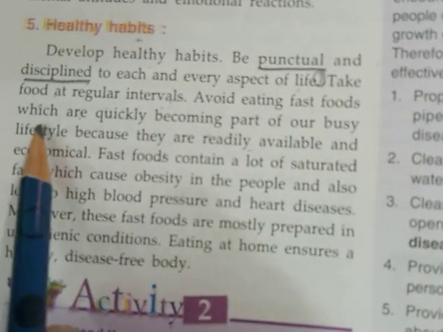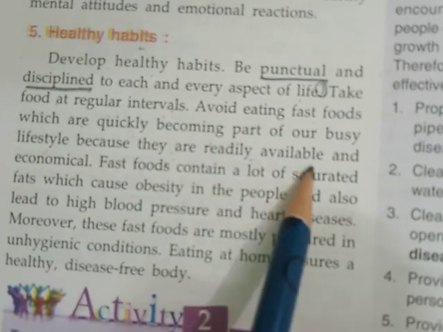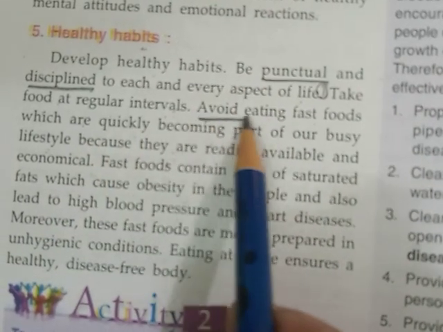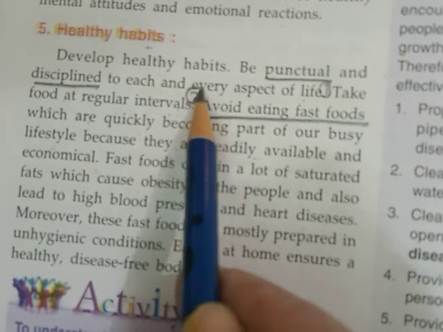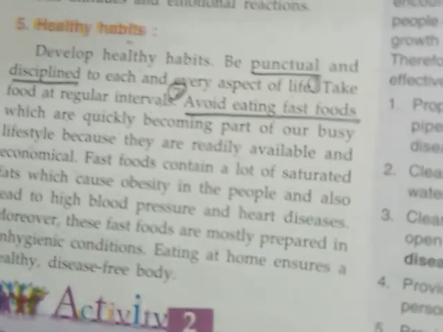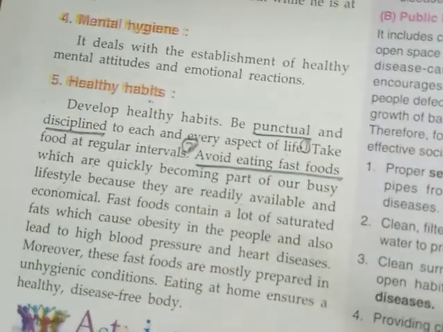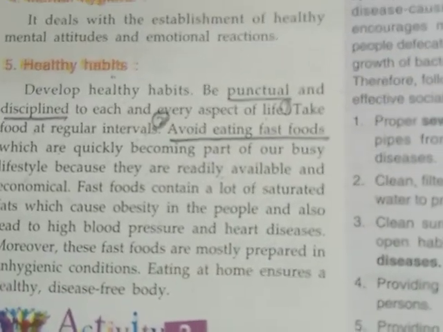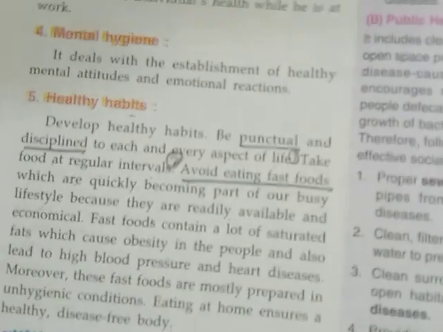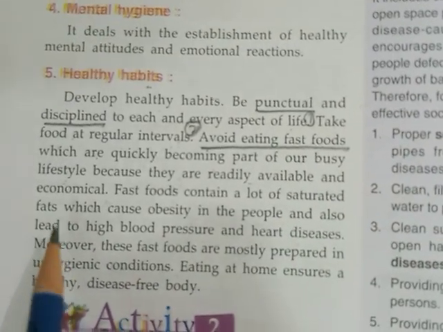Avoid eating fast foods, which are quickly becoming part of our busy lifestyle because they are readily available and economical. Today, children, you should avoid eating fast food. All the children and people now are depending on fast food. Why are they depending on fast food? Because they are readily available. We do not have to waste time in cooking. But this is very harmful, and it is available and economical also. Instead of cooking, we can get burgers and pizza immediately from the market.